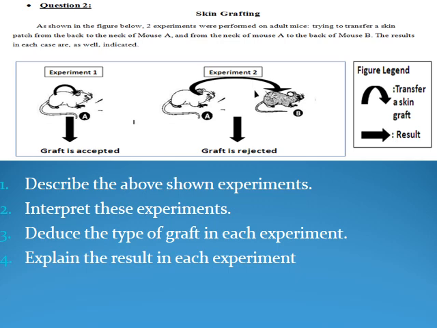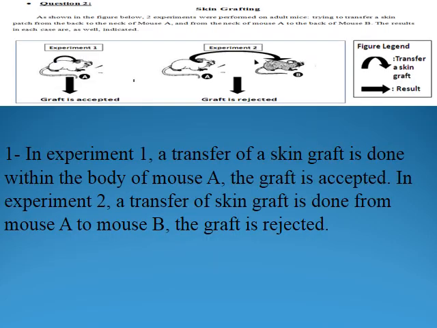So let's start with the first part. Description. You have to say in experiment 1, a transfer of a skin graft is done within the same body of mouse A. The graft is accepted. In experiment 2, a transfer of skin graft is done from mouse A to mouse B. The graft is rejected. This is description as they come in the figure. I didn't add any additional information. Even though I know the cause of the rejection or acceptance, I don't have to mention this since this is description. Describe, I have to state them. Copy, paste.